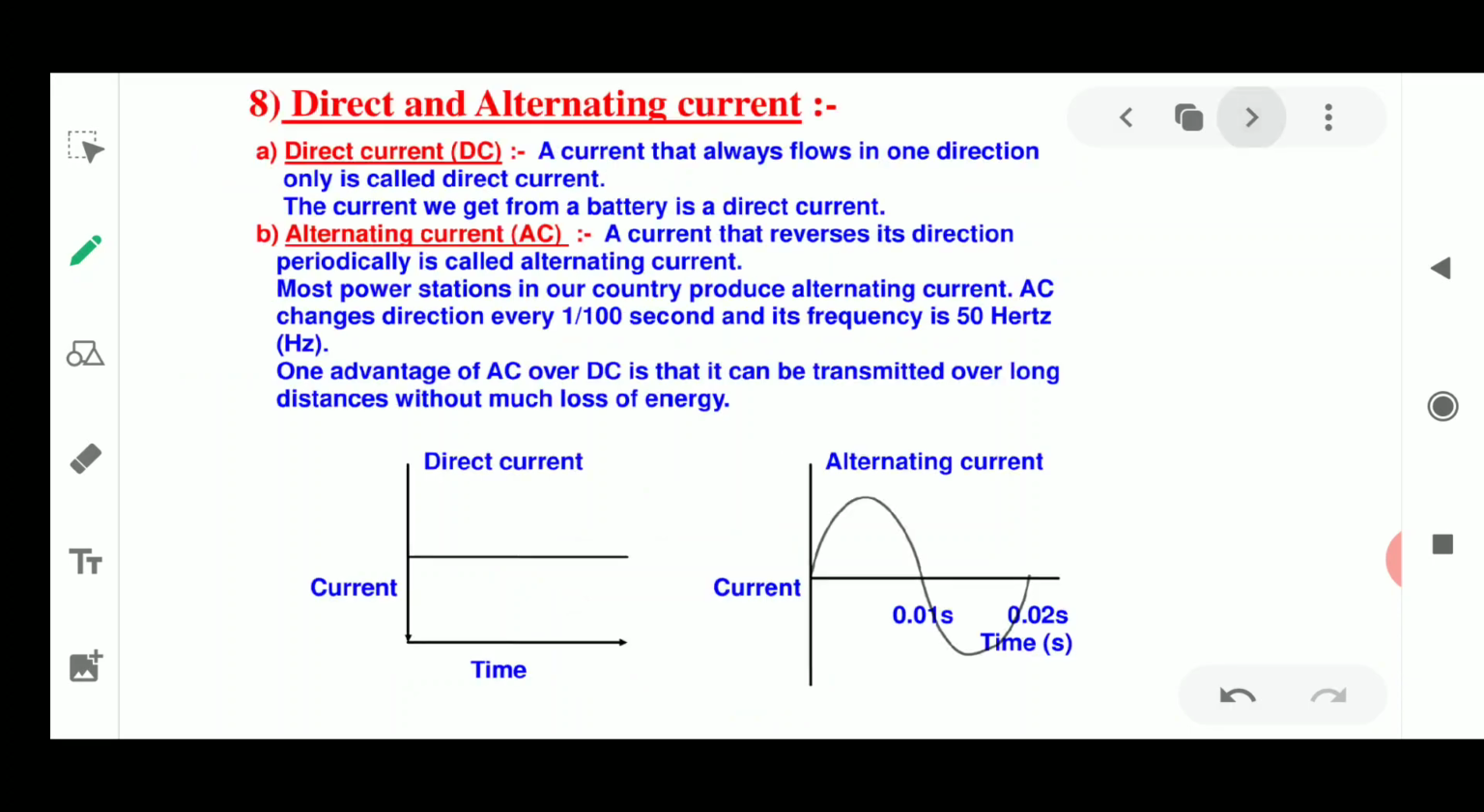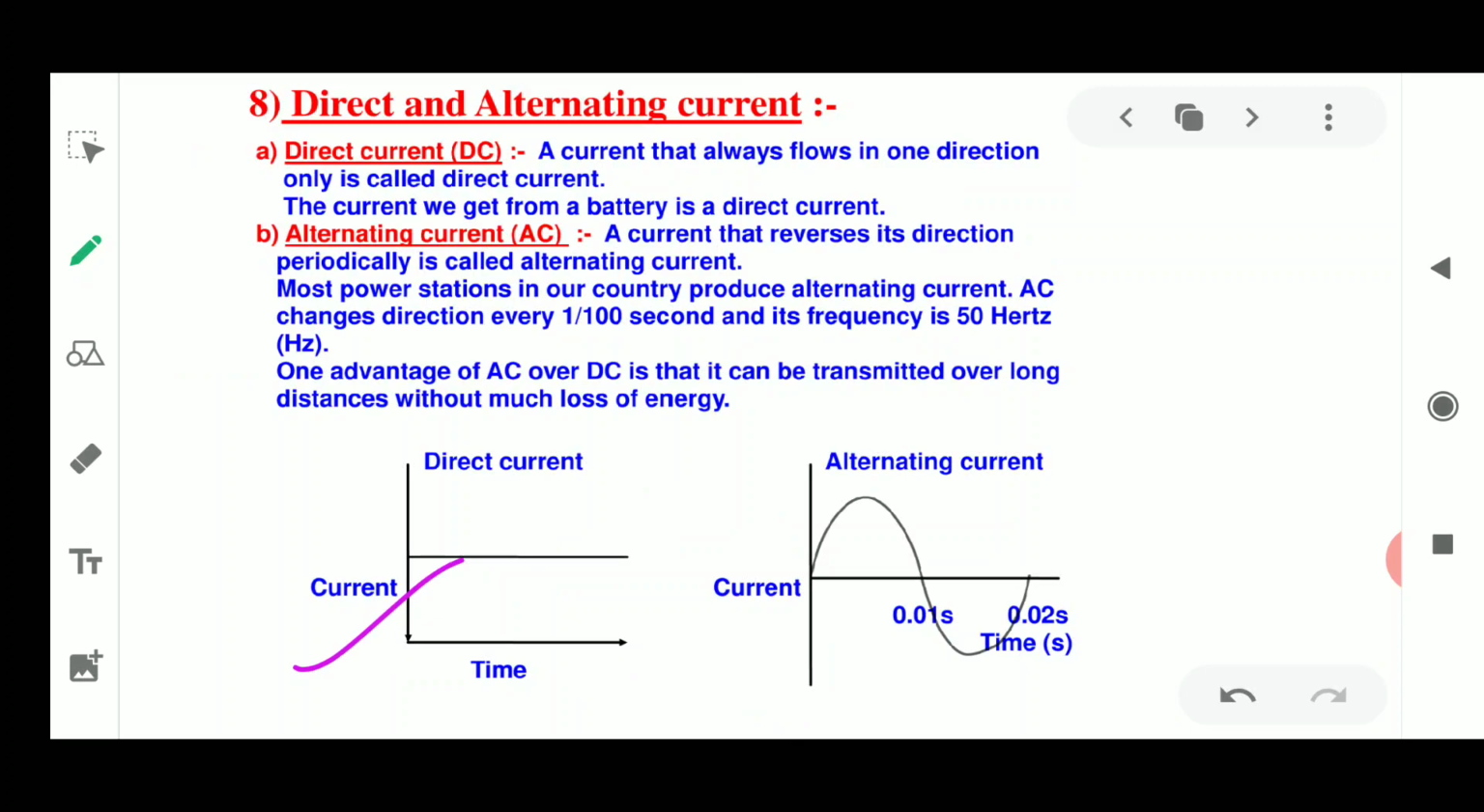Okay, now before that, let us read about direct and alternating current, DC and AC. Direct current, that is DC, is a current that is always flowing in one direction only. This is known as direct current, when it flows in one direction only.